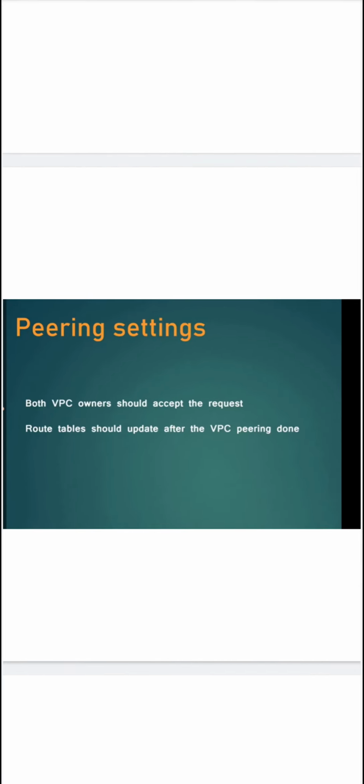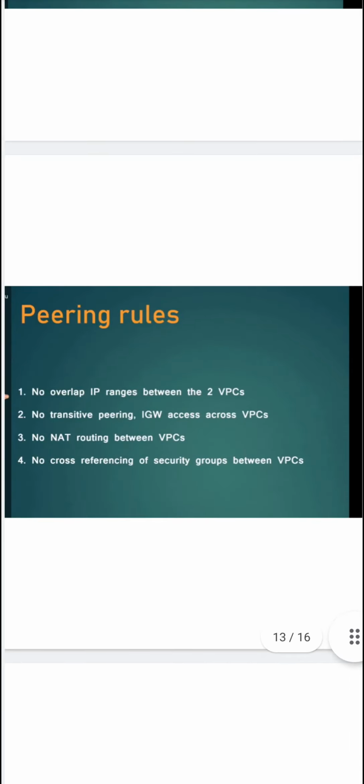Peering settings: both VPC owners should accept the request. The route table should be updated after the VPC peering is done, which means that after we have created the VPC peering, we need to update the route tables. I mean, which IP addresses you need to accept, which IP addresses you need to take requests from, things like that. And these are the peering rules.